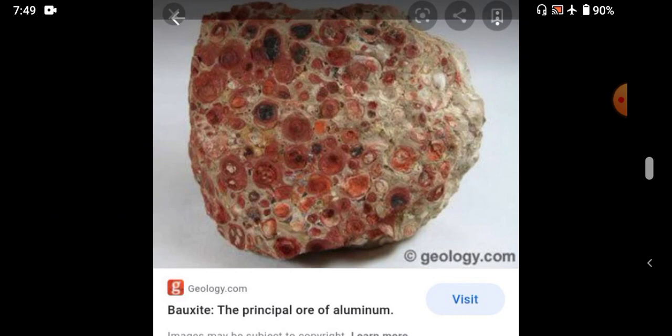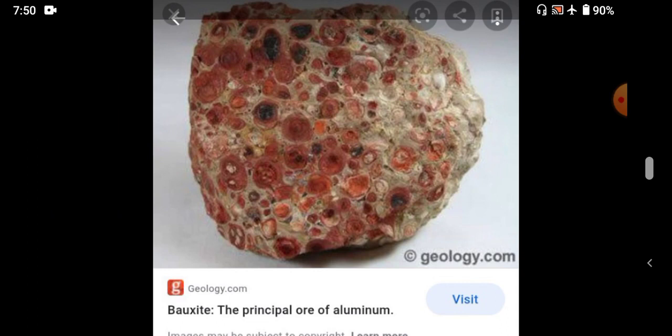Bauxite is reddish brown, white tan and tan yellow in color. It looks like clay or soil. Odisha is the leading state to produce bauxite. In India, we can mostly find it in the state of Odisha. 52 percent of bauxite is produced in Odisha. How much percentage, students? 52.